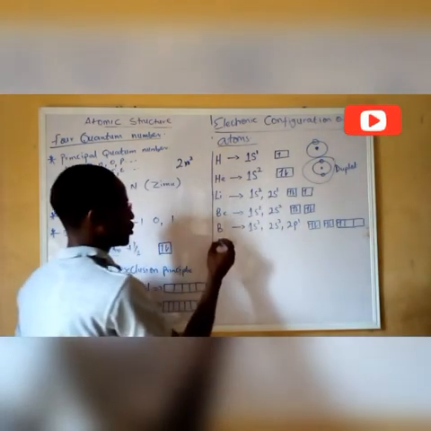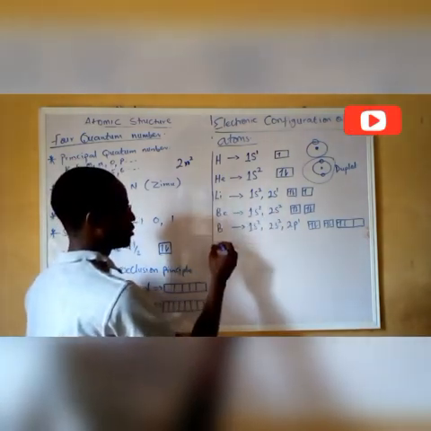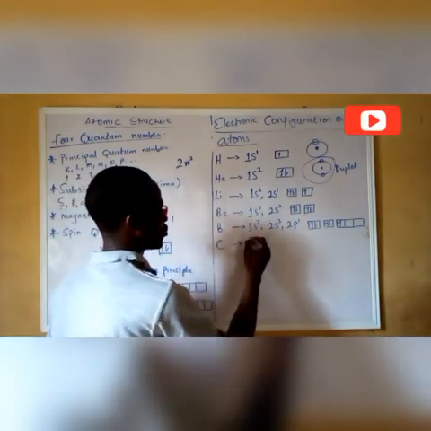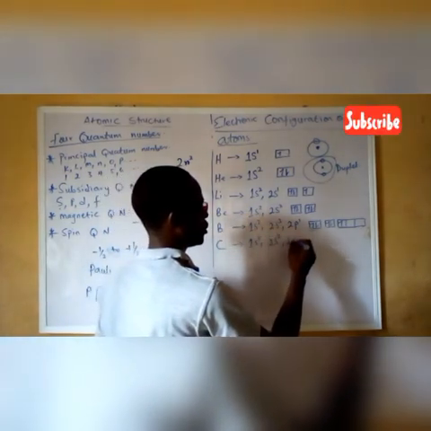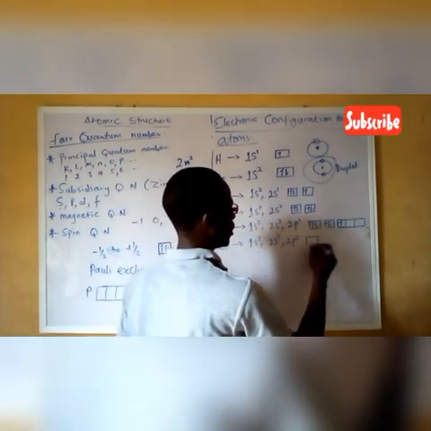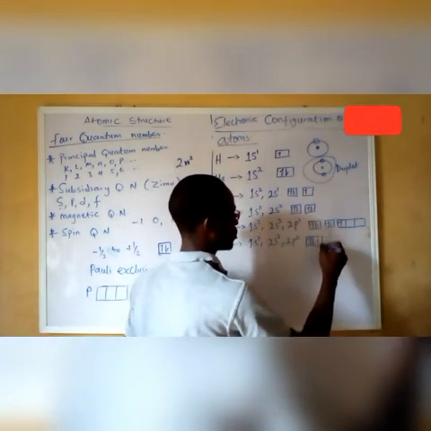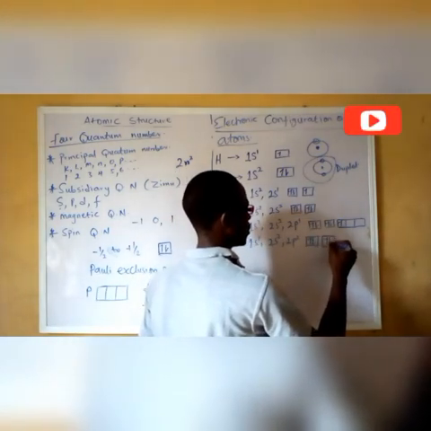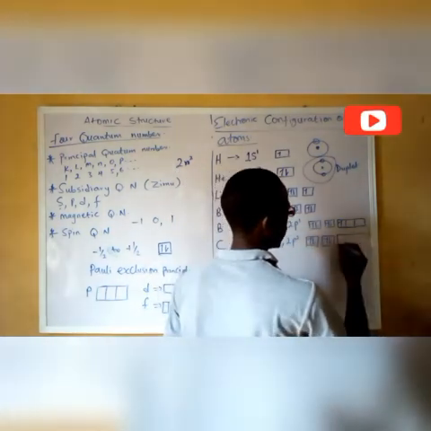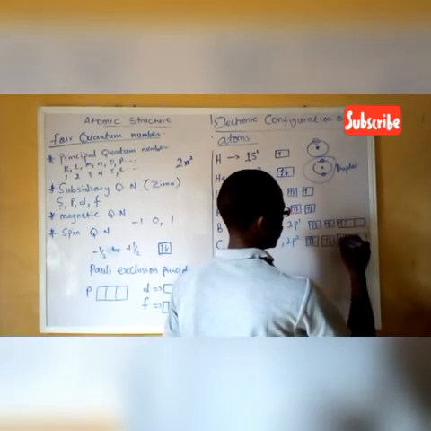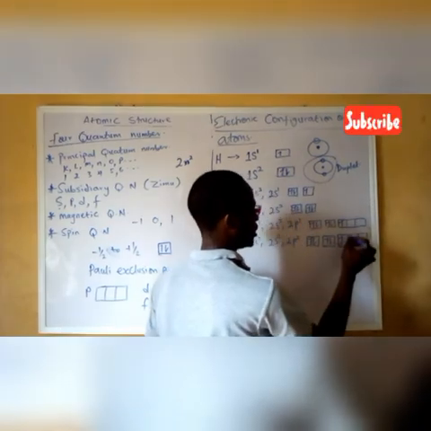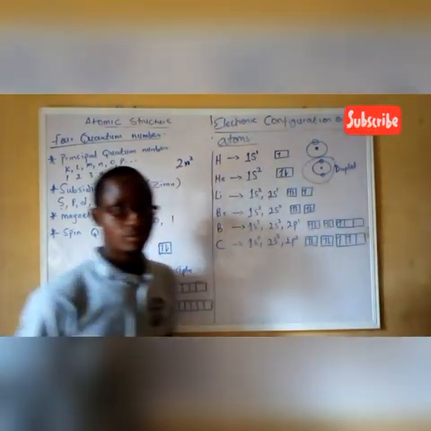Good. So beryllium, boron, we have carbon, which is 1s2, 2s2, and 2p2. Anyway, this is what I want to drive out. You might expect me to fill it here, but no, I'm filling it here.